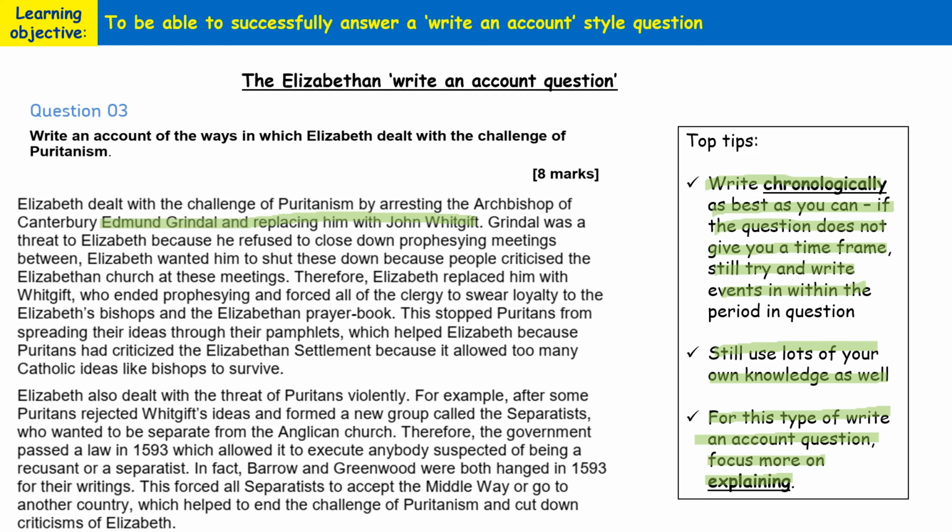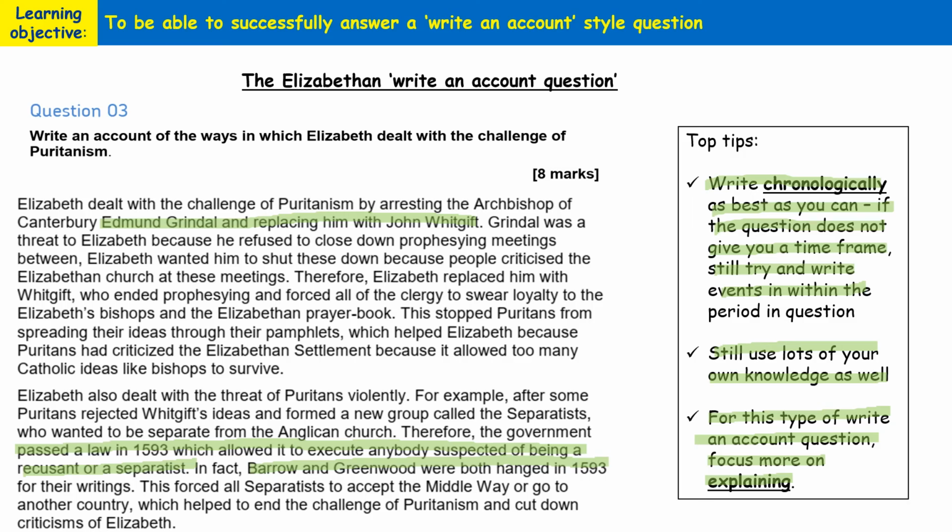information in the second paragraph, where Elizabeth passed laws in 1593 which allowed her and her government to execute anyone suspected of being a recusant or a separatist. And then in this answer, we've got more specific own contextual knowledge. The example of Barrow and Greenwood being hung in 1593.